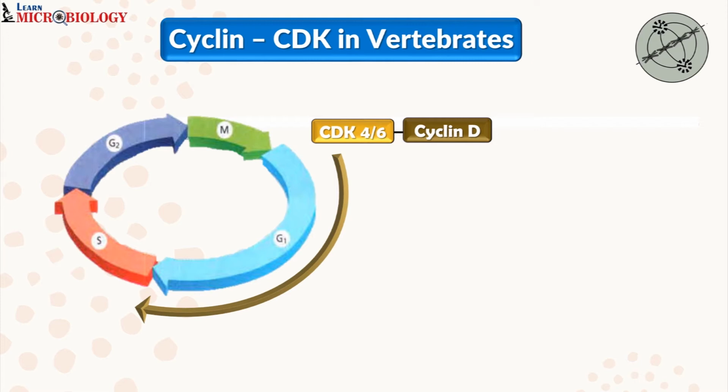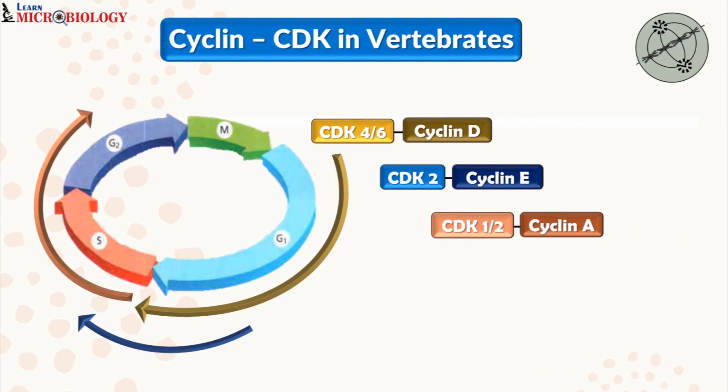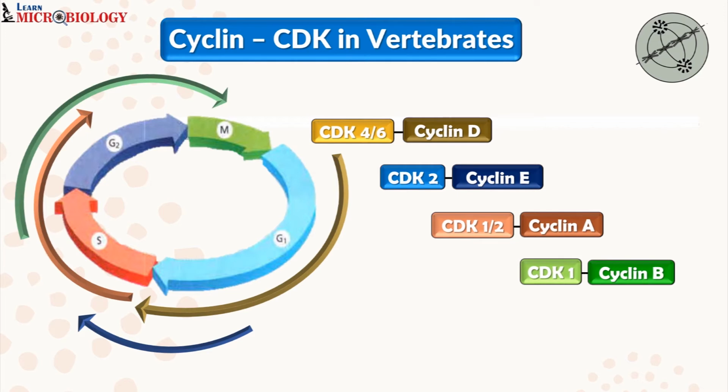G1S cyclin is known as cyclin E, which is bound to CDK 2. The S cyclin is known as cyclin A, which is bound to CDK 1 or CDK 2. Then the M cyclin is known as cyclin B, which is bound to CDK 1. All these cyclins are present in vertebrates throughout the different phases of the cell cycle.